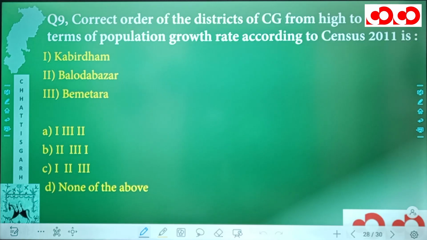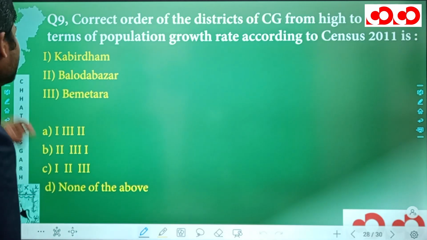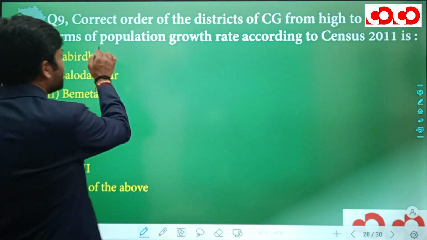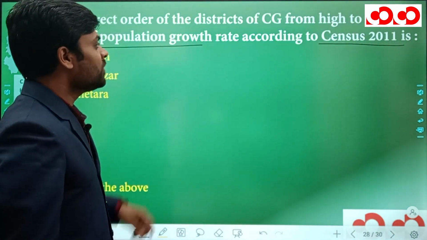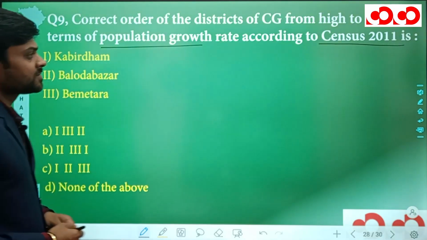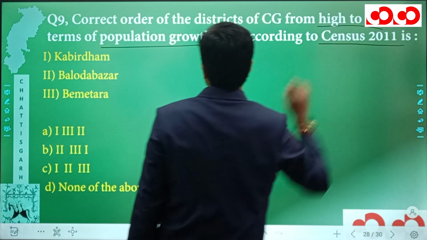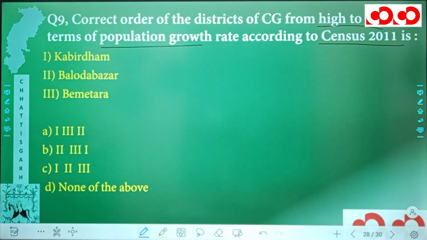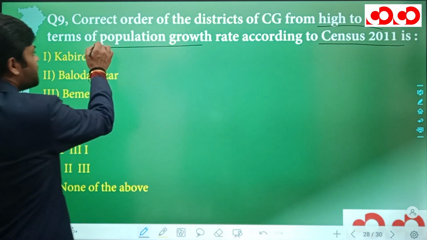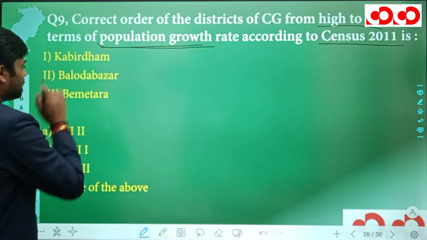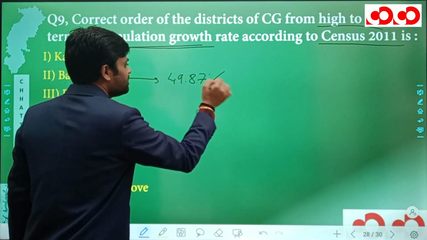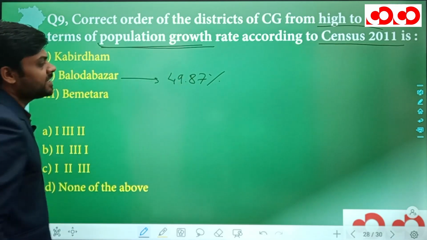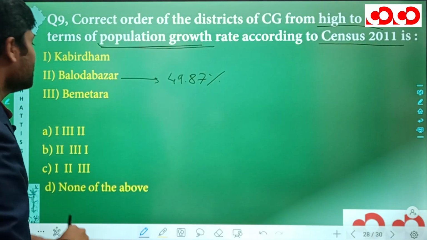Now in the 9th question we have the correct order of the districts of Chhattisgarh from high to low in terms of population growth rate according to census 2011 is. So what we have to do? We have to arrange the districts in the order of high to low in terms of population growth rate. Now talking about the population growth rate of this Baloda Bazar district, it was 49.87%. 49.87% as per census 2011.